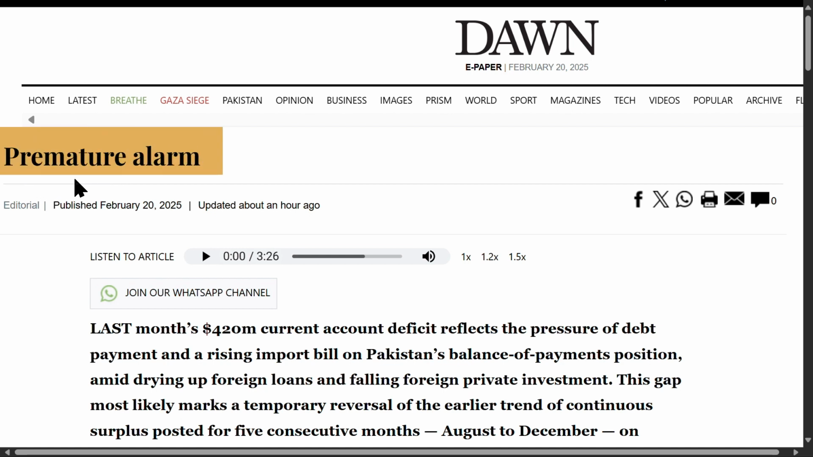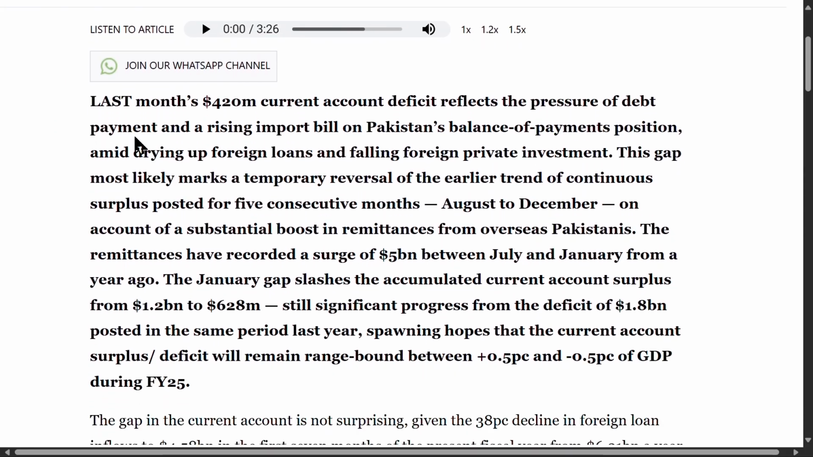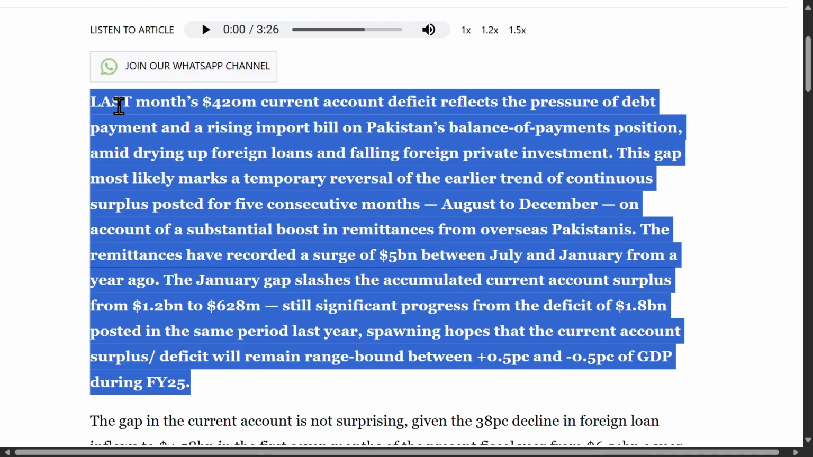Premature Alarm. This editorial discusses Pakistan's current account deficit and related financial challenges, arguing that current worries may be short-term. Last month's $420 million current account deficit reflects the pressure of debt payment and a rising import bill on Pakistan's balance of payments position amid drying up foreign loans and falling foreign private investment.